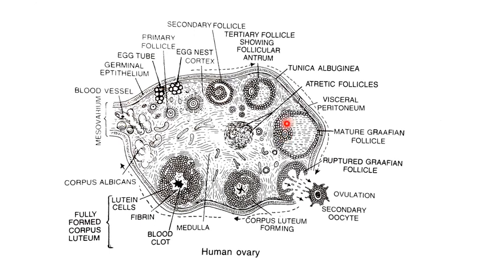Now the Graafian follicle will reach to the surface of the ovary. It's going to rupture, release this secondary oocyte into the abdominal cavity, from where they will be taken by the fimbriae of the fallopian tube and transported to the ampulla part of the fallopian tube, where fertilization will take place.